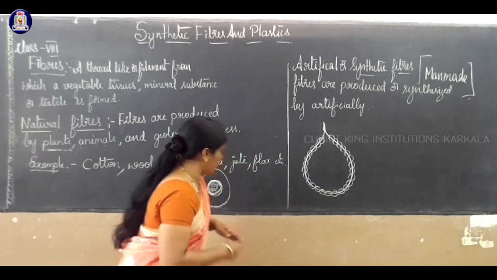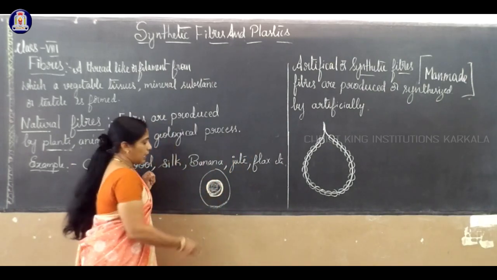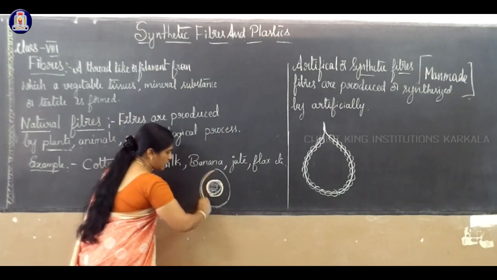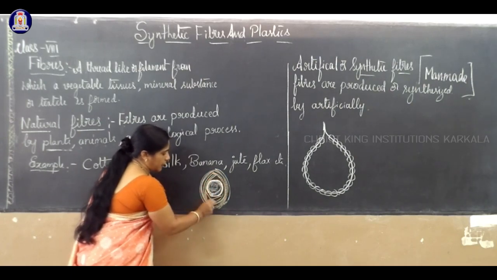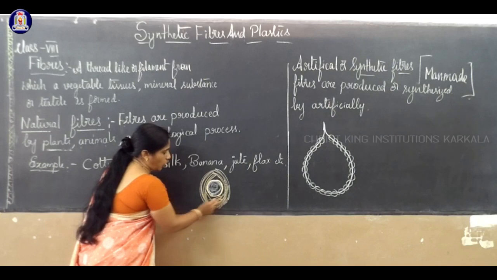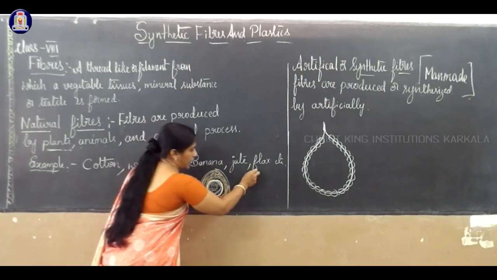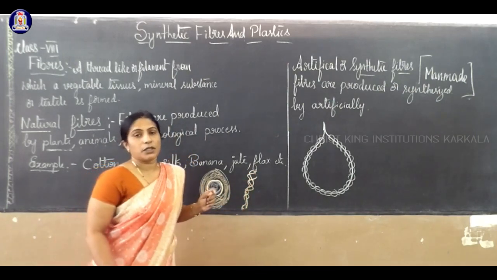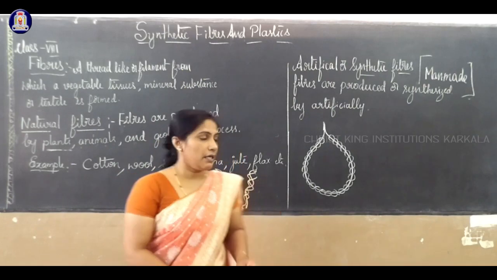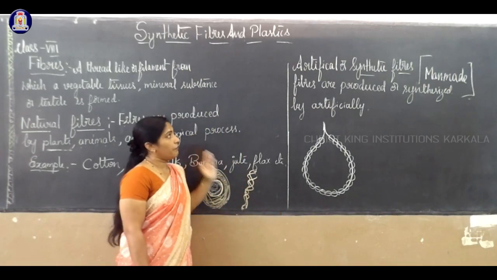This brown structure is the coconut shell, and outside this there is a thread-like structure. Maybe you are familiar with this. This is called the husk of the coconut. If you soak it in water for a few days and stretch it, you can prepare threads. That is nothing but coir. In the coir industry, to prepare rope, thread, etc., we are using natural fibers.